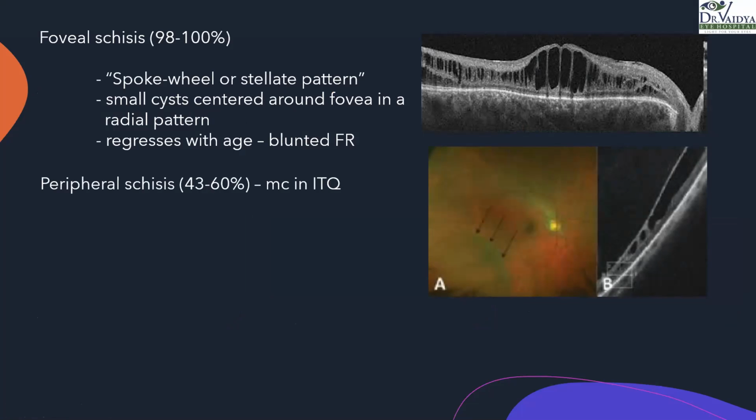Okay, and that causes a blunting of the foveal reflex. These cystic spaces that we see, we do not see them as the age progresses. So we may just think of it as any other atrophic change, but probably in the earlier stages, they could have had a stellate pattern. Peripheral schisis is noted in almost 50% of the cases, and the most common quadrant is the inferotemporal. As we can see here, this is an Optos image, and there is retinoschisis in the inferotemporal quadrant, which is confirmed by the OCT here, right?